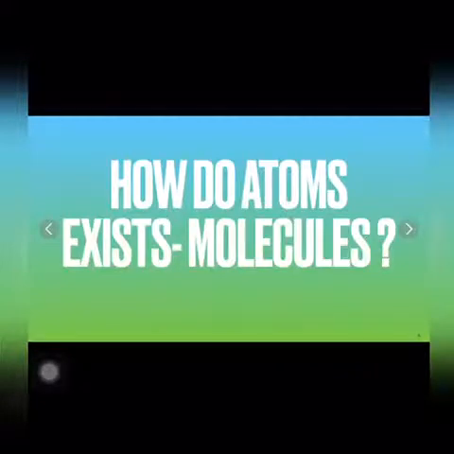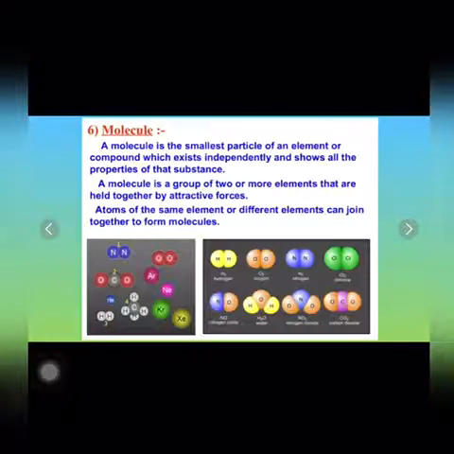Now, how do atoms exist? We have studied that the smallest portion of matter is known as atom, and it has an extremely small size. In general, the atoms of most of the elements do not exist independently of their own. They either exist in the combined state with other atoms like hydrogen, oxygen, nitrogen.